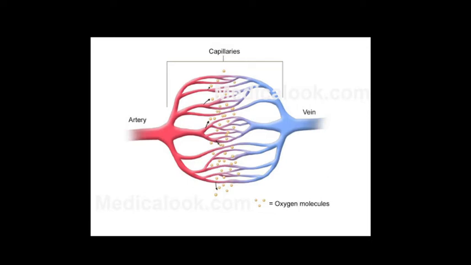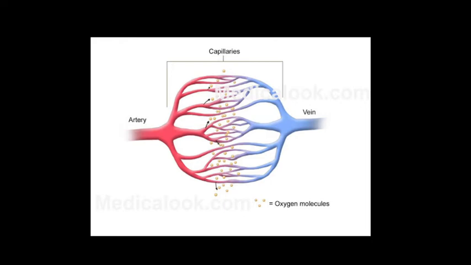Veins are thin walled blood vessels which carry blood from all parts of the body back to the heart. Veins do not need thick walls because blood flowing through them is no longer under high pressure, and veins have valves in them which allow the blood to flow in only one direction. So the valves prevent the backflow of blood in veins.